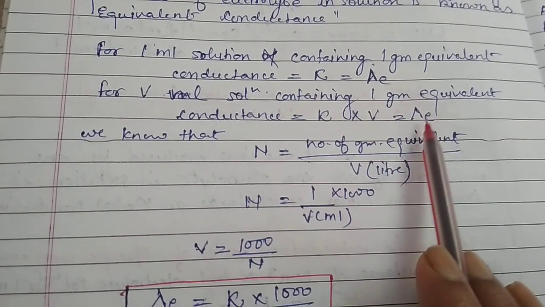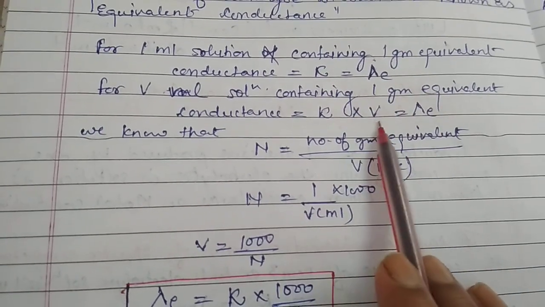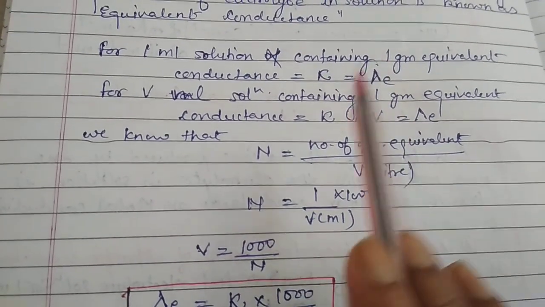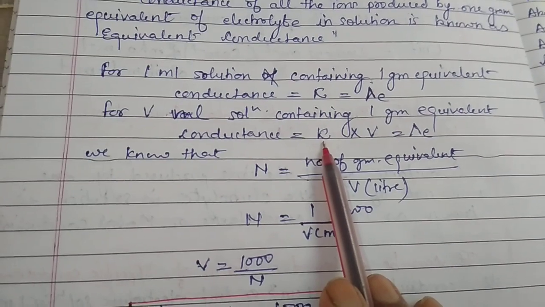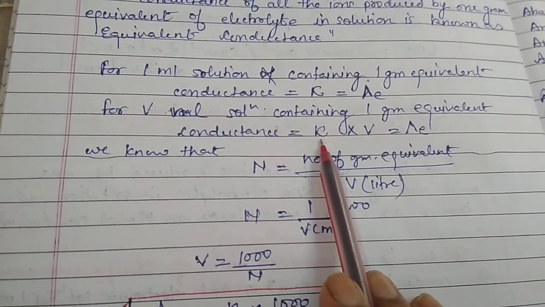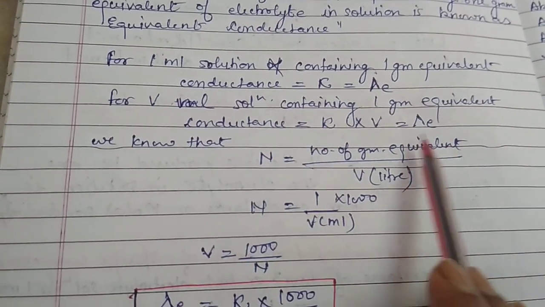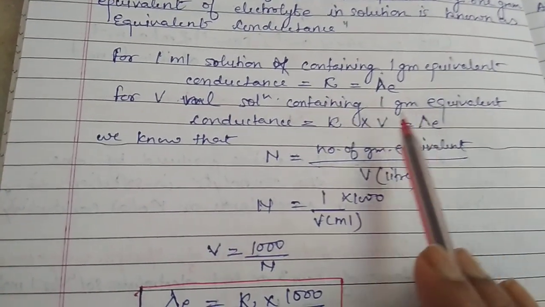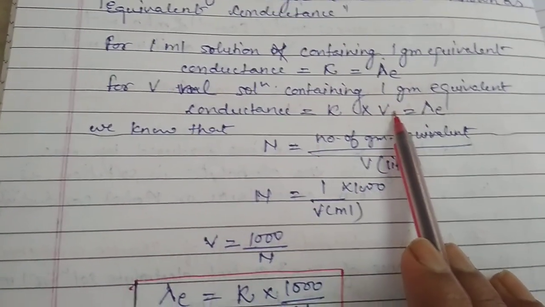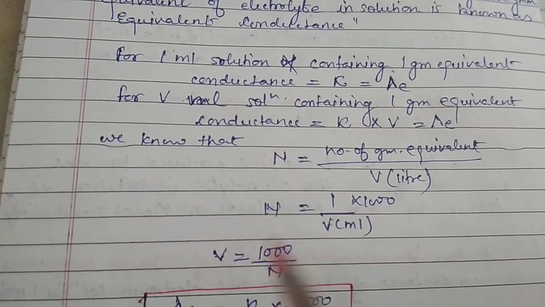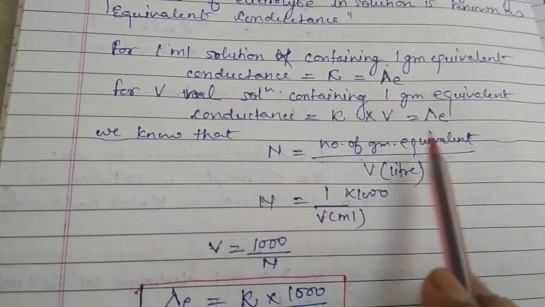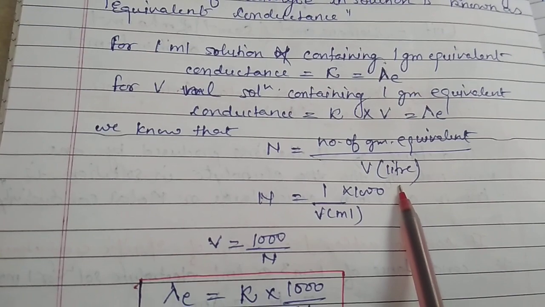So in the equivalent conductivity, the volume is not fixed, but the 1 gram equivalent of the electrolyte is fixed. That's why we may say if we have taken 1 gram equivalent in V ml of solution, the equivalent conductivity would be equal to kappa into V again. Now we know that normality is number of gram equivalent in a liter solution.